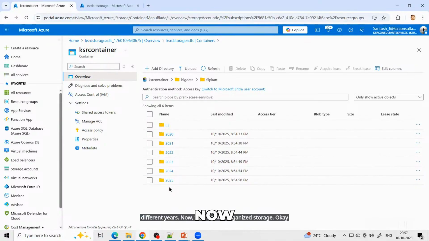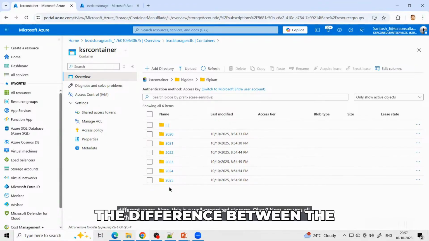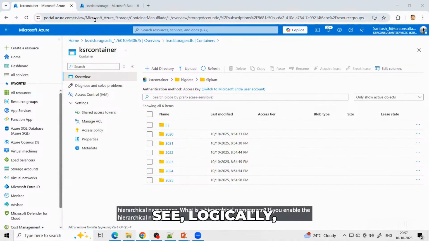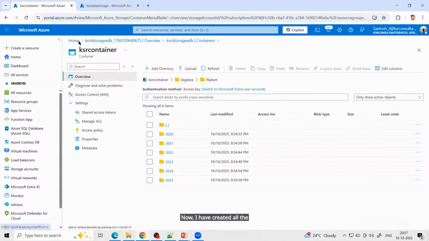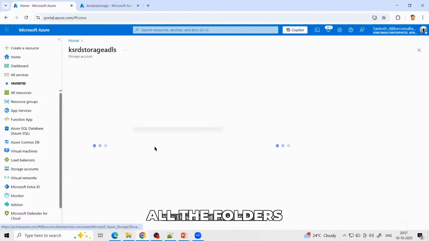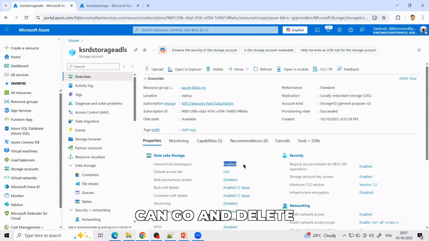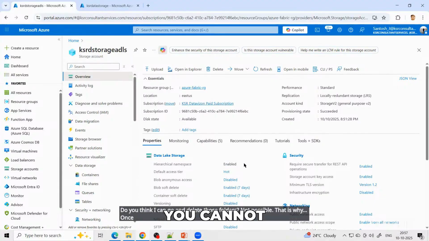Okay. Now, are you all with me? Did you know the difference between the block storage and ADLS? As of now, the only difference is hierarchical namespace. What is the hierarchical namespace? If you enable the hierarchical namespace, logically you think, okay, now I have created all the folders, right? Now all the folders after I created, do you think I can go and delete those folders? Not possible. That is why once you enable it, you cannot disable it. Right? It's common sense, right?